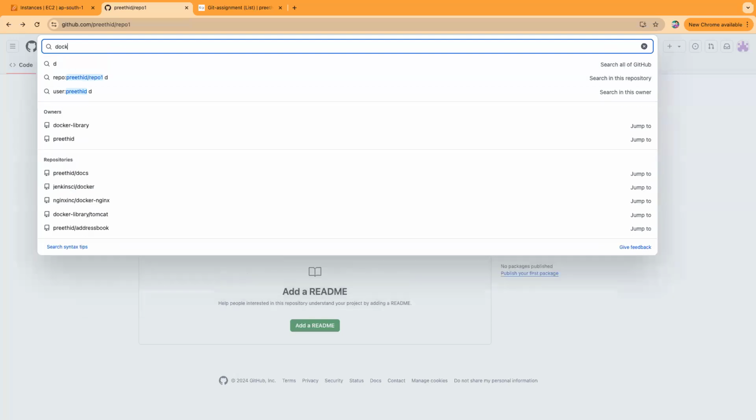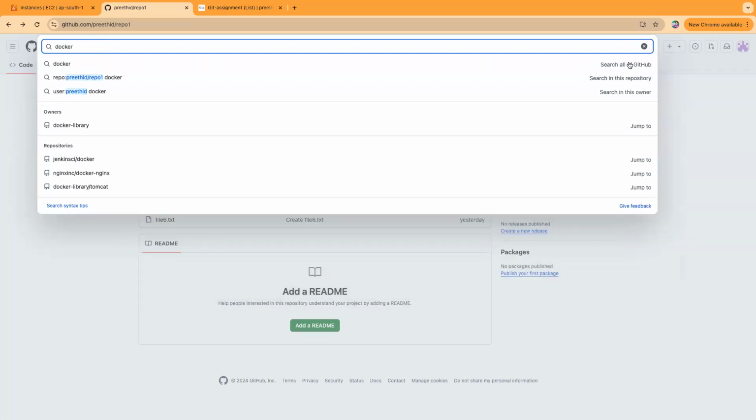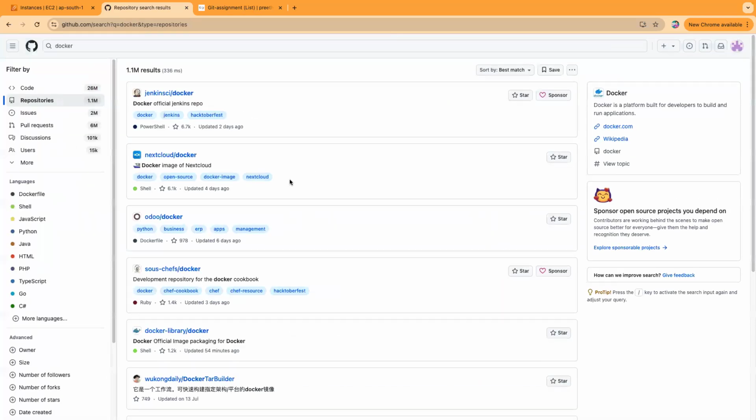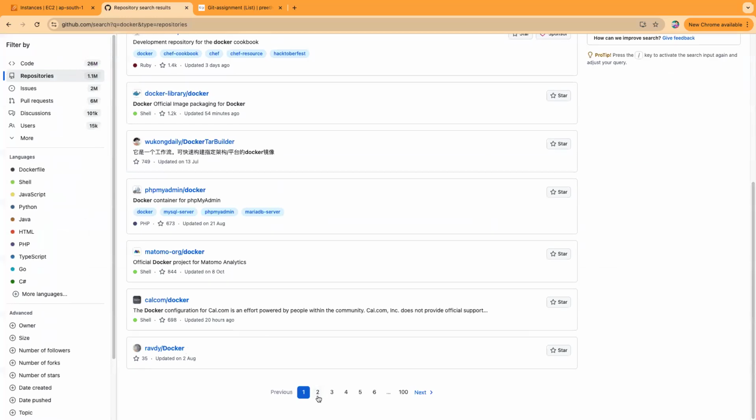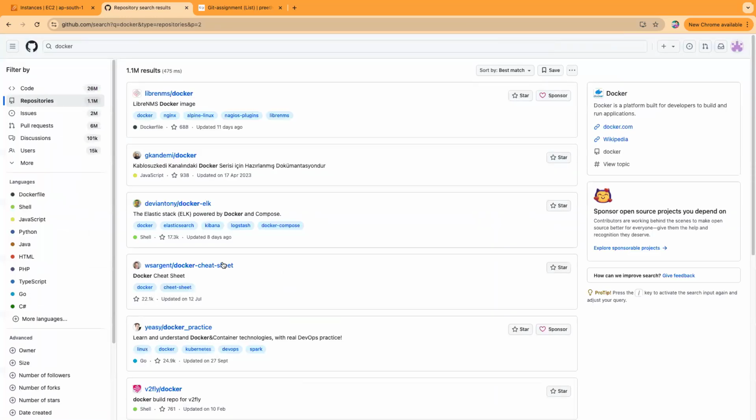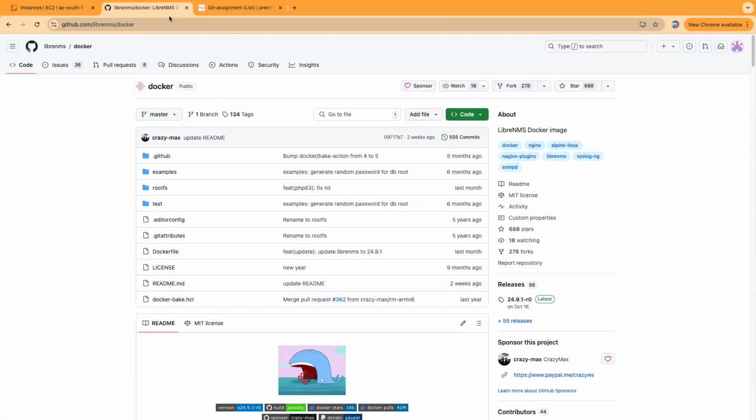I want to search across GitHub, all of GitHub, for some Docker projects. Docker is open source. There are so many open source projects available, right? So let's say you want to take some open source project and develop on top of it.